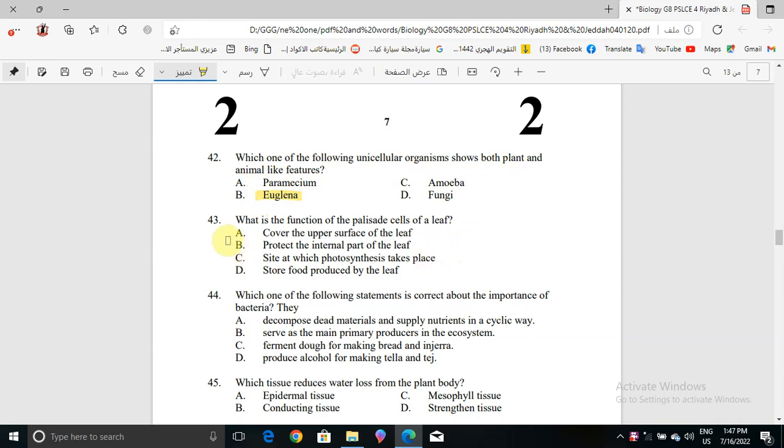Now question number 43. What is the function of the palisade cells of a leaf? Cover the upper surface of the leaf, protect the internal part of the leaf, site at which photosynthesis takes place, or store food produced by the leaf. Here it says the function of the palisade cells of a leaf is the site at which photosynthesis takes place.